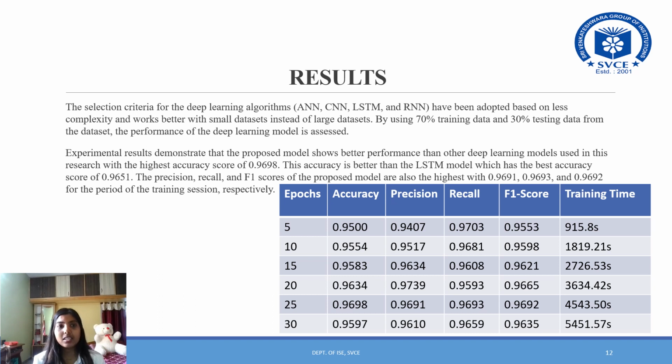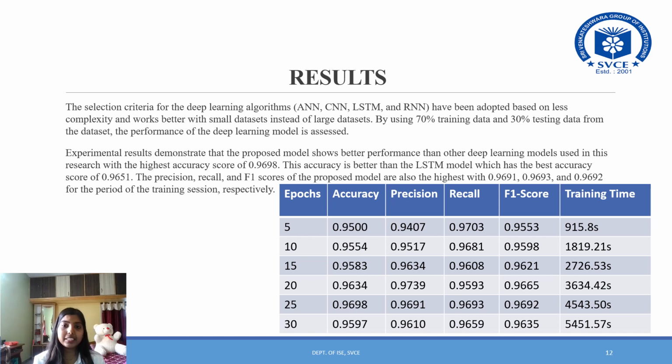Coming to the results, selection criteria for deep learning algorithms have been adopted based on less complexity and working better with small datasets instead of large datasets. By using 70% training data and 30% testing data from the dataset, the performance of the deep learning model is assessed. Experimental results demonstrate that the proposed model shows better performance than other deep learning models used in this research, with the highest accuracy score of 0.9698.